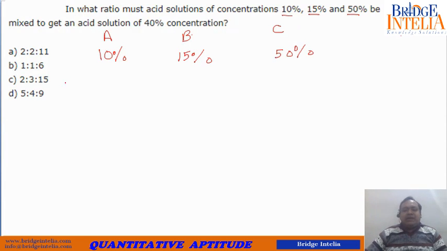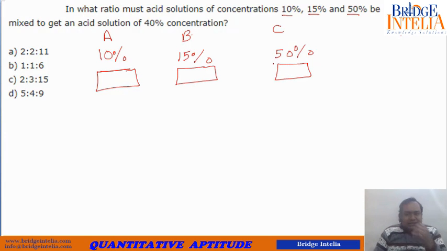You are going to take some volume of A, some volume of B and some volume of C. When you mix these 3 volumes, what is the ultimate result? The ultimate result is that you come up with a solution that is 40% concentrated. So 40 lies between these 2 numbers, between B and C.